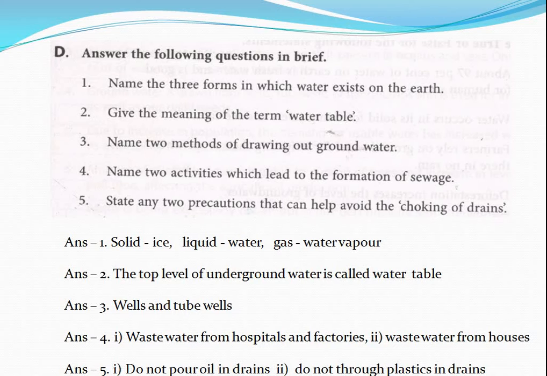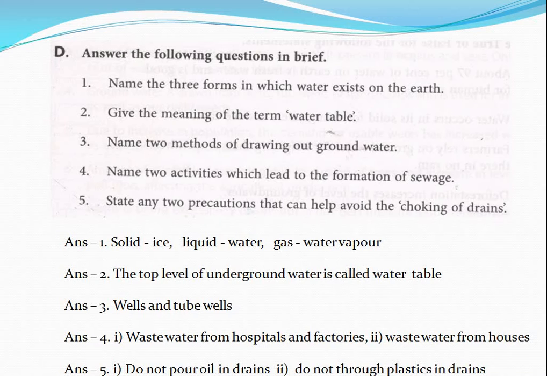Here are some questions. D section is the questions for answering in brief. Name the three forms in which water exists on the earth. Water exists on the earth in three forms: solid, liquid and gas.